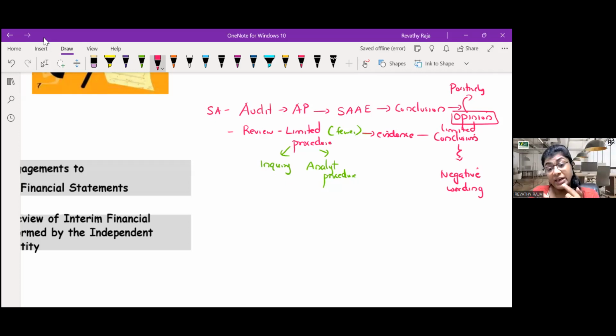In review, negative worded. I will say, based on the review or based on the examination, nothing has come to our attention that causes us to believe it is not true and fair view. We have seen there is nothing that came to our attention to think that it is not true and fair view. Did you understand the negative wordings?